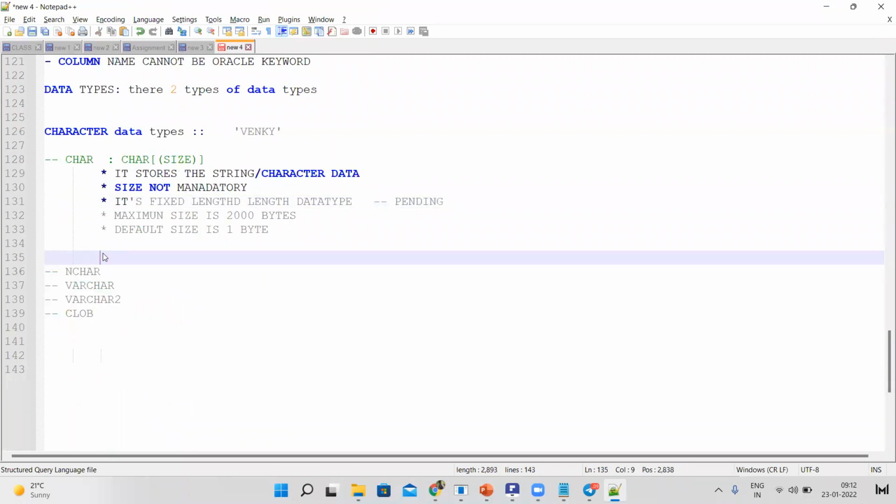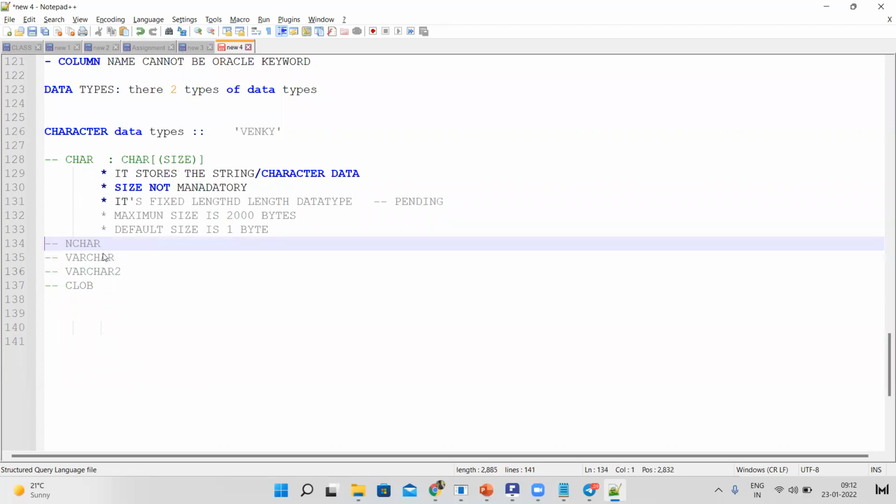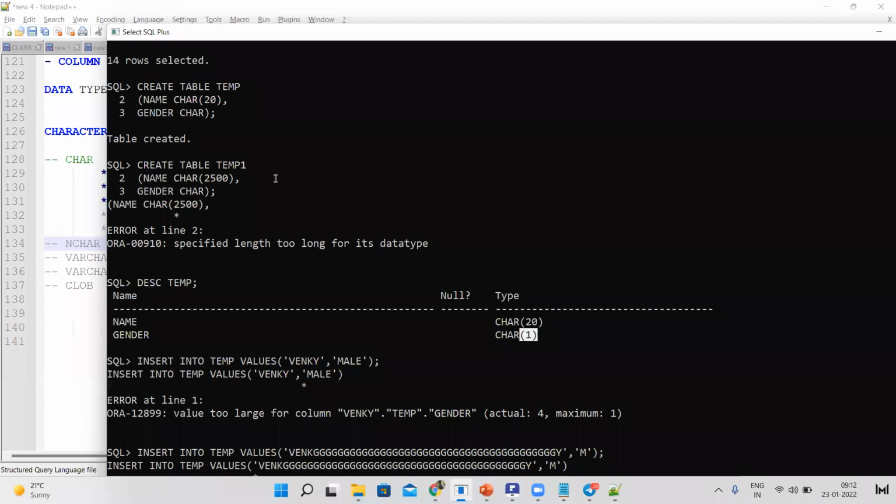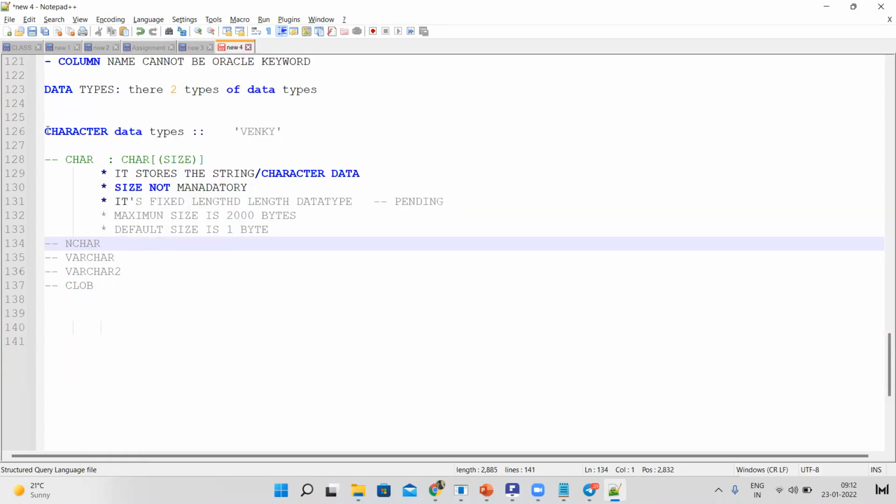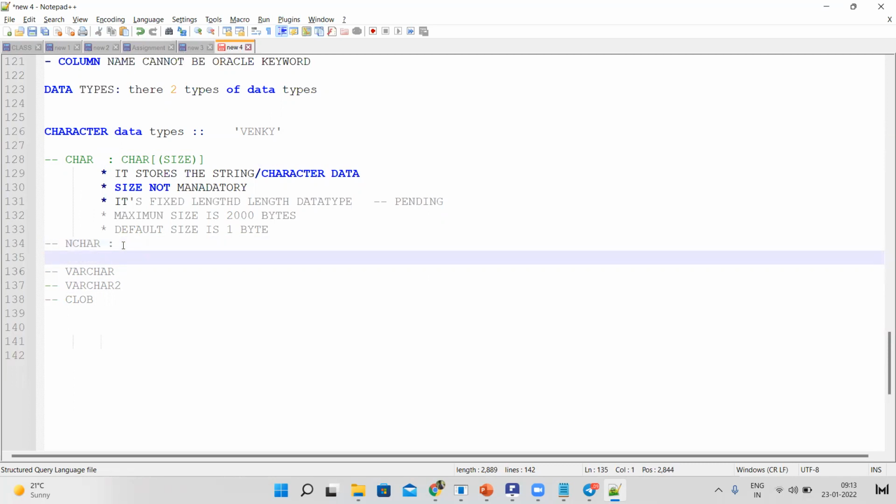Let me explain, because to understand better we can discuss this. So the character data types, what all are there? Char, nchar, varchar, varchar2, CLOB. Next to char, nchar.